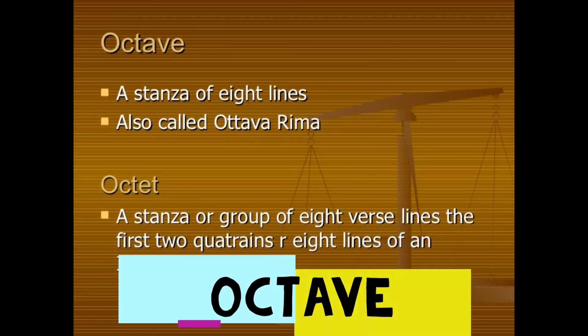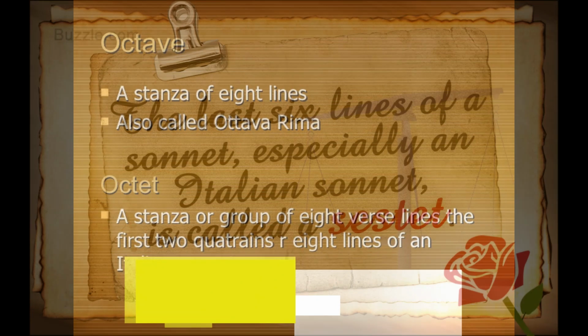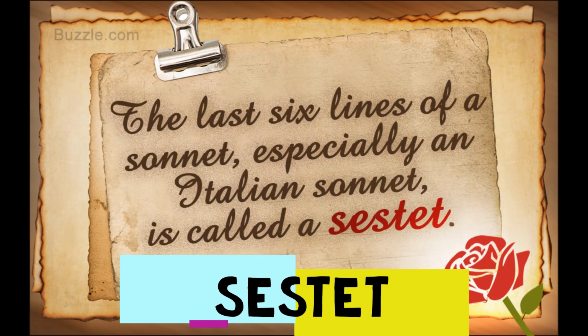Then we have number 6, number 7, and number 8. Usually in English poetry, number 6 goes with number 8. Why? Because we have a form of poetry called the sonnet. The sonnet is composed in English poetry of 14 lines, made up of the octave and the sestet. This means that 8 lines are called the octave and 6 lines are called the sestet. The sonnet is composed of a sestet and an octave.